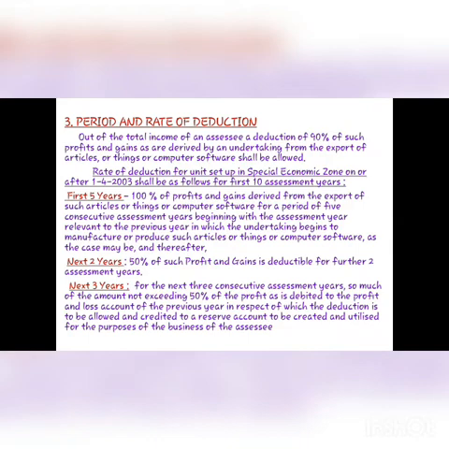First 5 years, there is 100% of profit and gains derived from the export of such articles or things or computer software for a period of 5 consecutive assessment years beginning with the assessment year relevant to the previous year in which the undertaking begins to manufacture or produce such articles or things or computer software, as the case may be, and thereafter. Second one is next 2 years: 50% of such profit and gains is deductible for a further 2 assessment years.